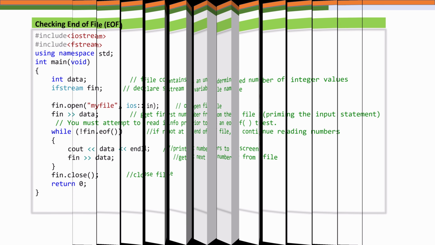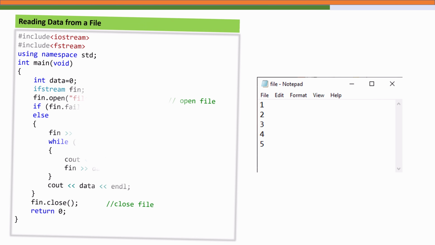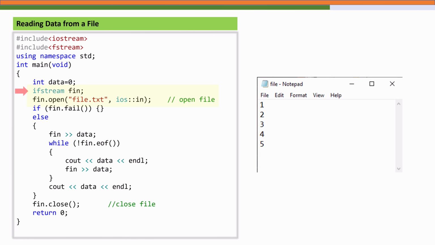Now let's focus on a cleaner pattern for reading data from a file. We again open a file using the ifstream fin object, and we use a loop to extract integers until the end of the file. Notice how we first read a value before entering the loop, and then keep reading new values at the end of each iteration. This avoids reading invalid and duplicate data after the end of file. The program prints each number to the screen, one per line, showing exactly what is stored inside the file. As always, the stream is closed with fin.close when we are done.